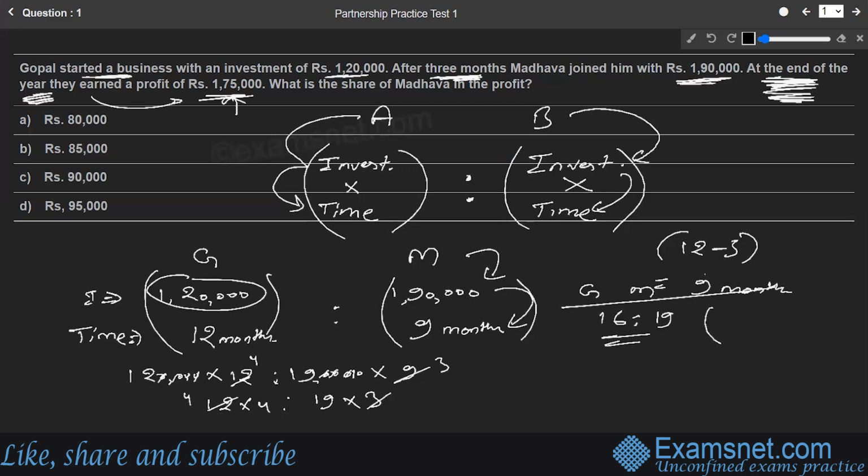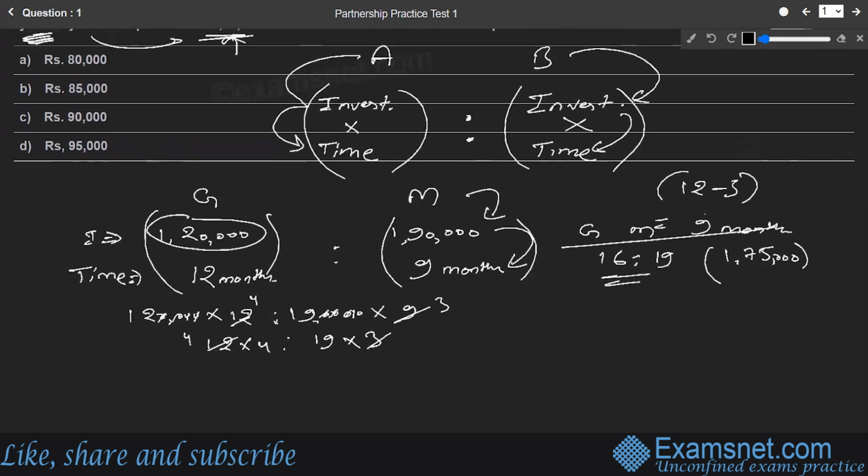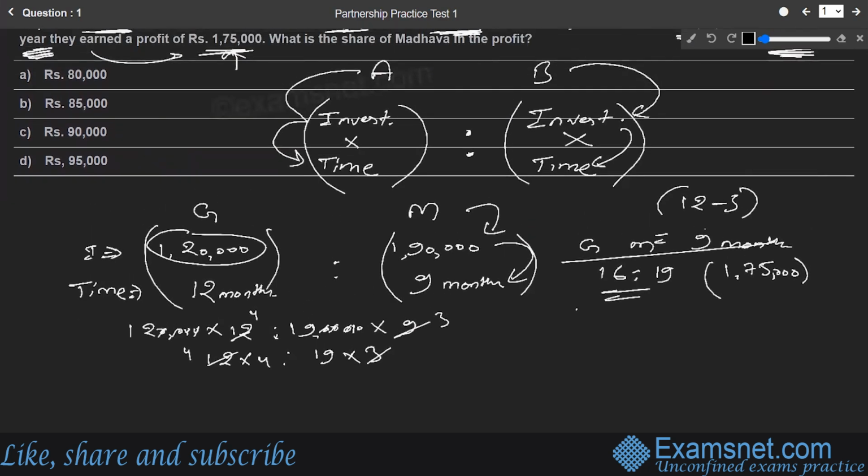Okay, the profit earned is 1,75,000. As we have learned in the ratios chapter, if any particular amount is to be distributed in a given ratio, there is a method for that. We want to know Madhav's share. For that, the total profit earned is 1,75,000, divided by the sum of the ratio terms.